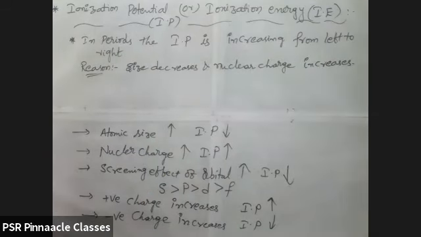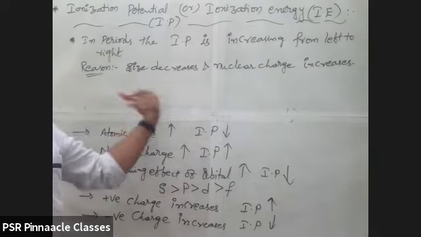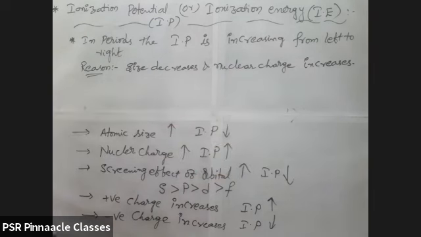Okay. Atomic number is increasing. I am agreeing with that. As atomic number is increasing, what will happen? Mainly the size is decreasing and nuclear charge is increasing. That is the main reason. Right. In groups,